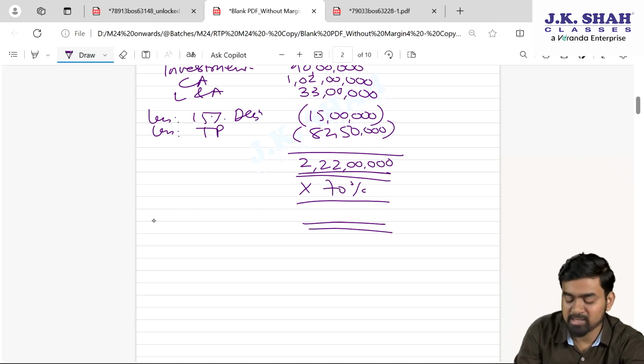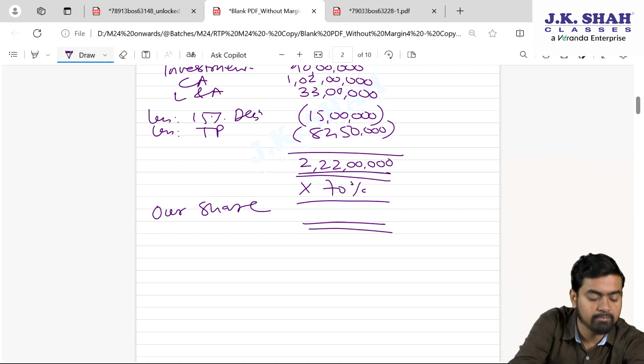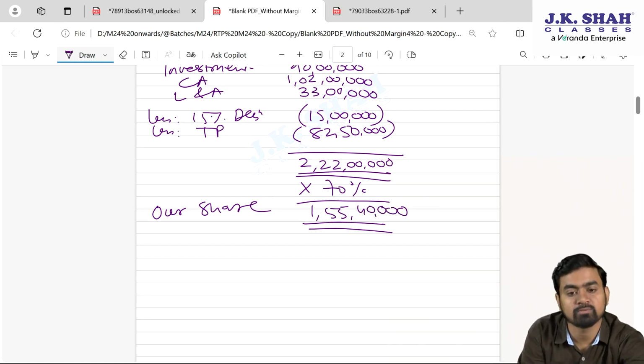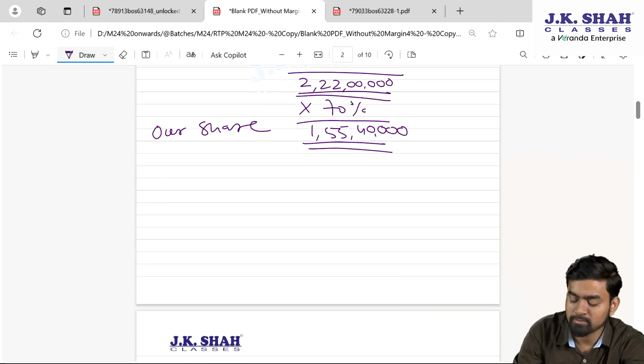So our share, 2 crore 22 lakhs into 70%, it is 1 crore 55 lakh 40,000. So our share is 1 crore 55 lakh 40,000.